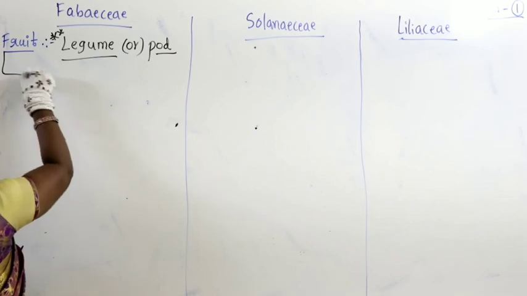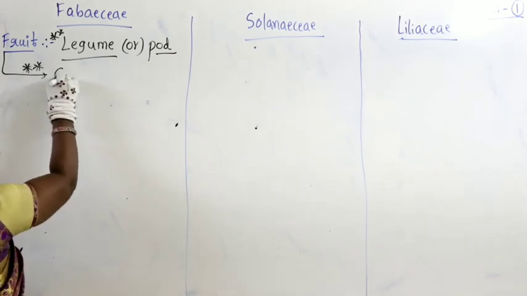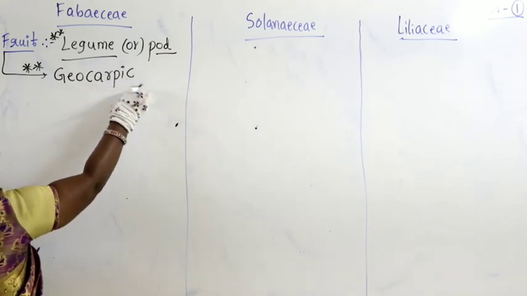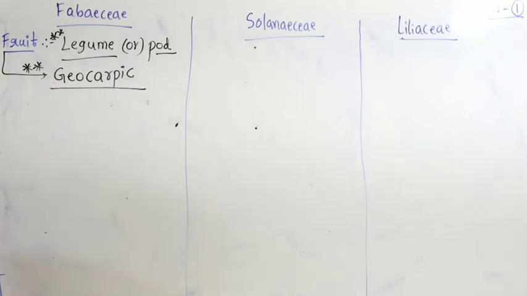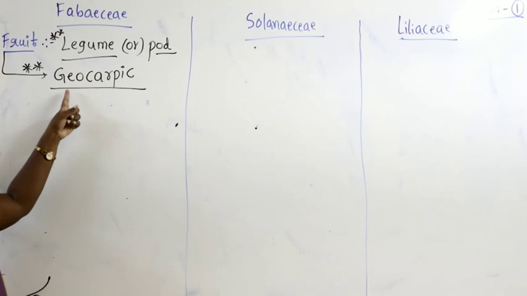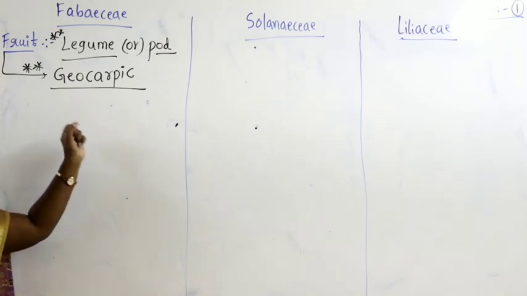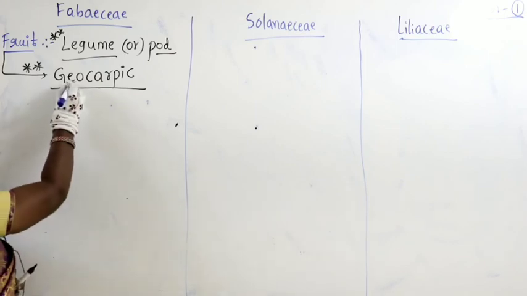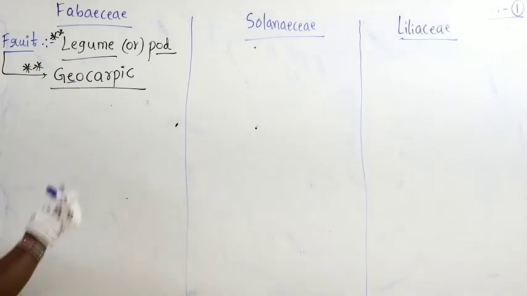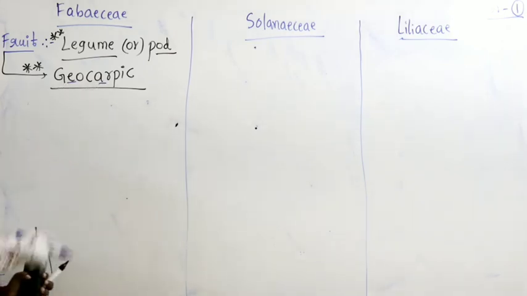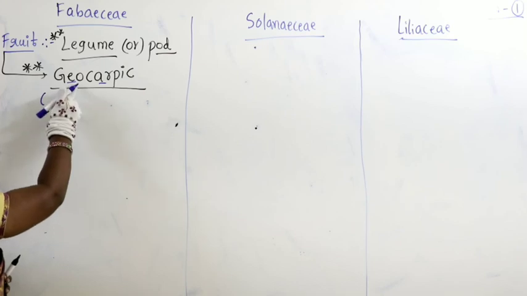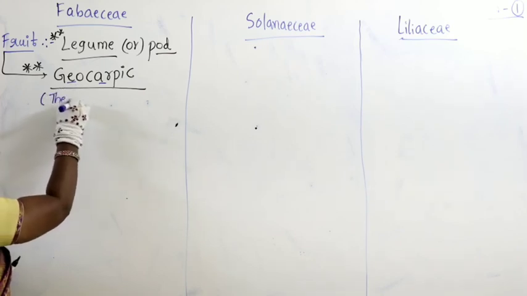And another important character is geocarpic. What is the meaning of geocarpic? Geo means soil. Carpic means the carpel undergoes fertilization and develops the seed inside the soil. So here, the meaning of geocarpic is the formation of fruit